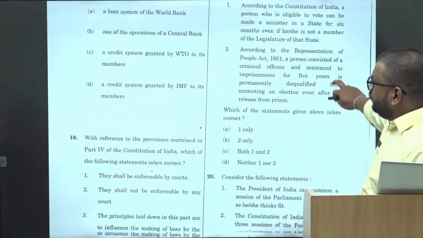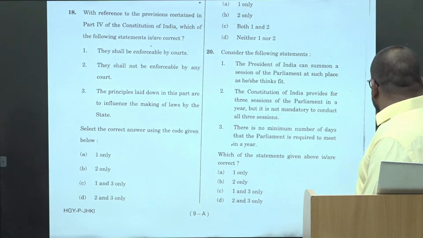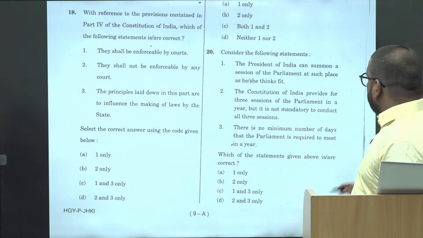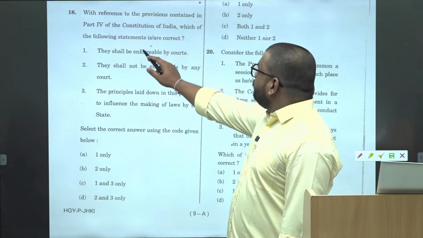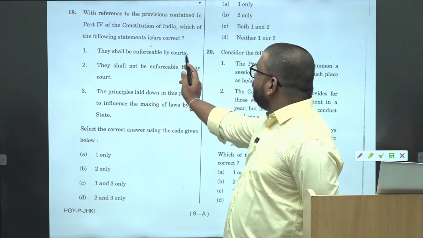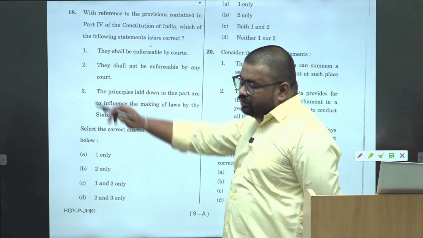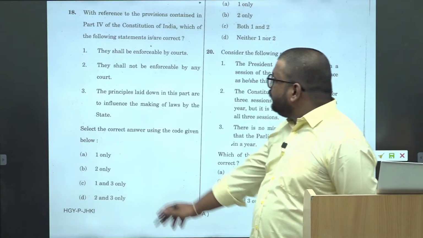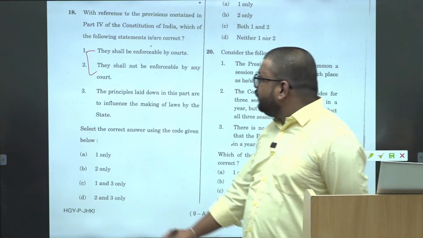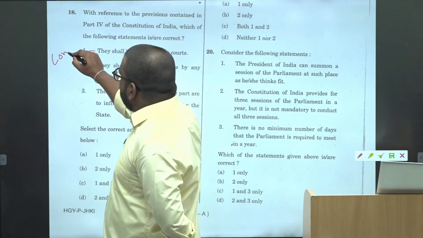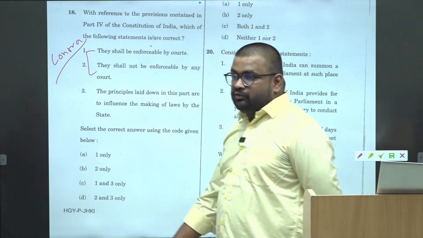Then with reference to the provisions contained in Part 4 of the Constitution. What is Part 4 of the Constitution? DPSP. Okay. Which of the following statements are correct? They shall be enforceable by courts; they shall not be enforceable by any courts. Again, a simple one, these two are extreme, contradictory statements, right? So ये दोनों तो फिर सही नहीं हो सकते, right?